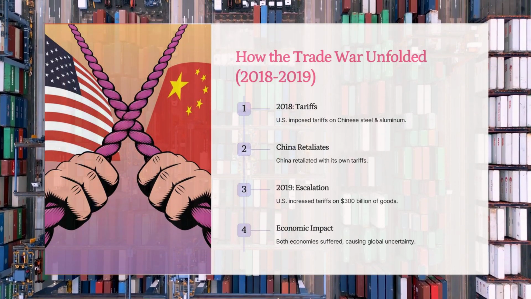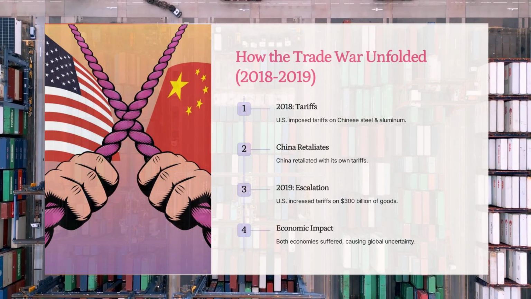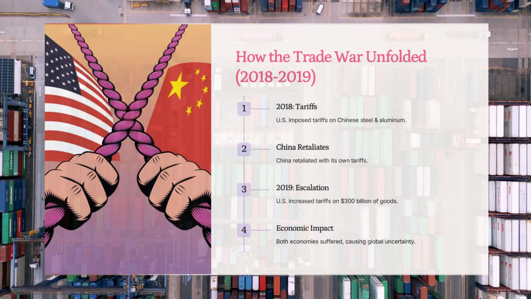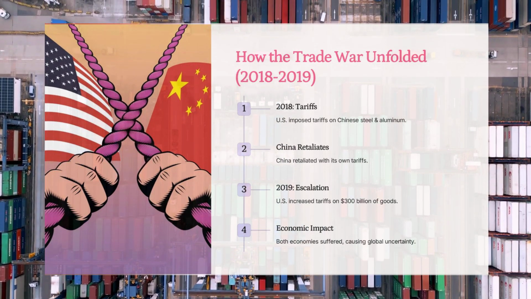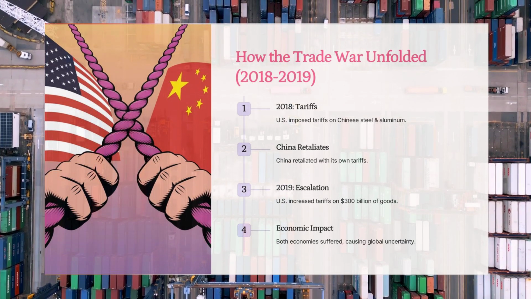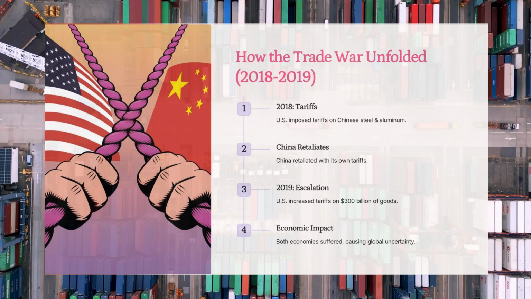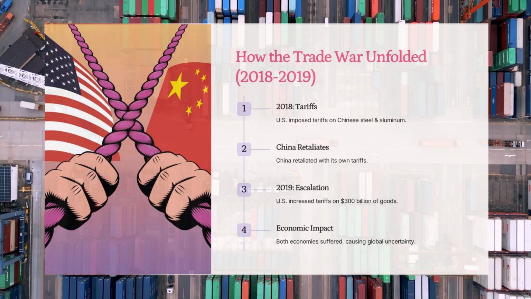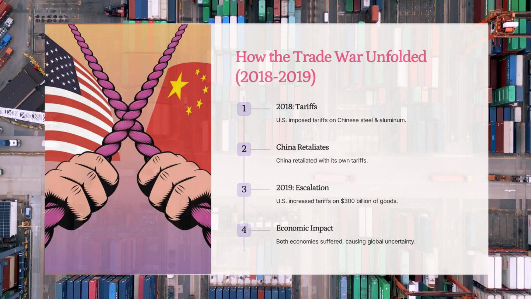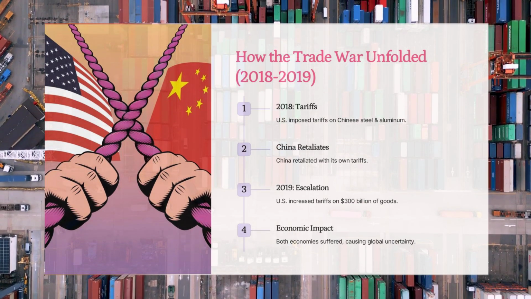2018, the trade war begins. The U.S. strikes first. March 2018. The U.S. imposed 25% tariffs on steel and 10% on aluminum. July 2018. The U.S. added 25% tariffs on $34 billion worth of Chinese goods. Eventually, tariffs expanded to $250 billion worth of Chinese products. China retaliates. China responded with tariffs on $34 billion worth of U.S. goods. China targeted U.S. agricultural products like soybeans, pork, and wine, hitting American farmers hard.